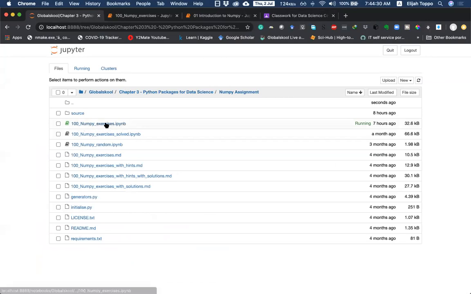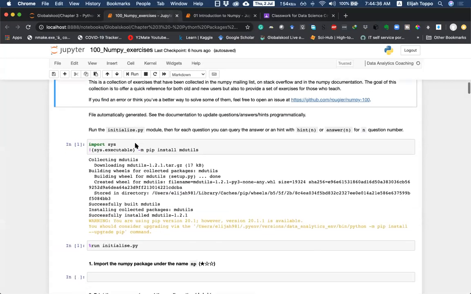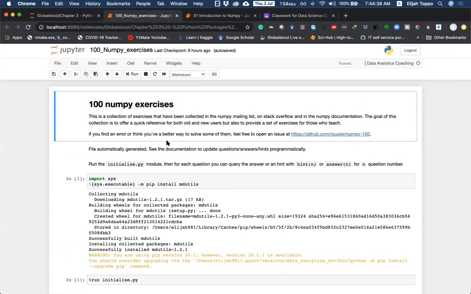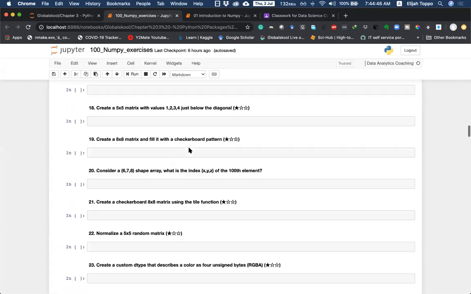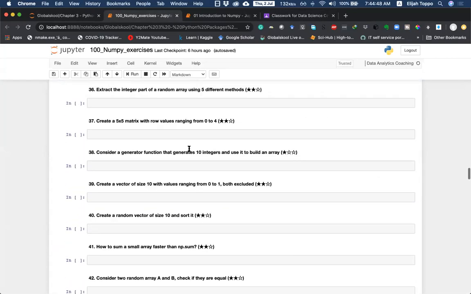When you open the 100 NumPy exercises notebook, this notebook opens up. And this notebook is basically 100 NumPy exercises. This will help us practice different things within NumPy, and we can see how this works out.